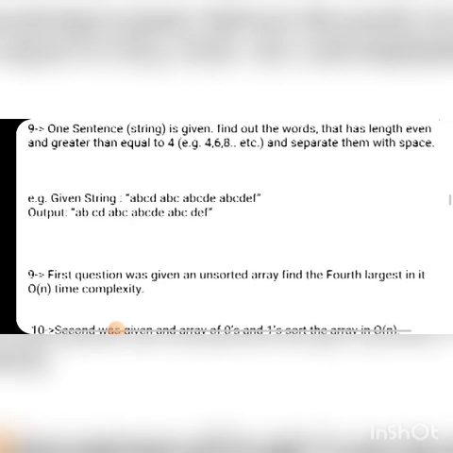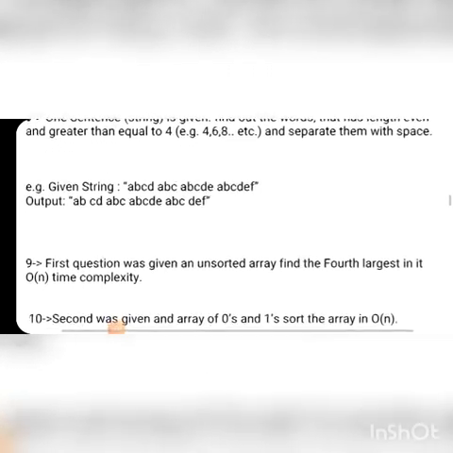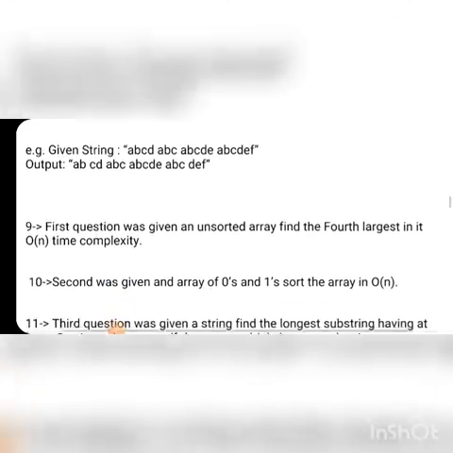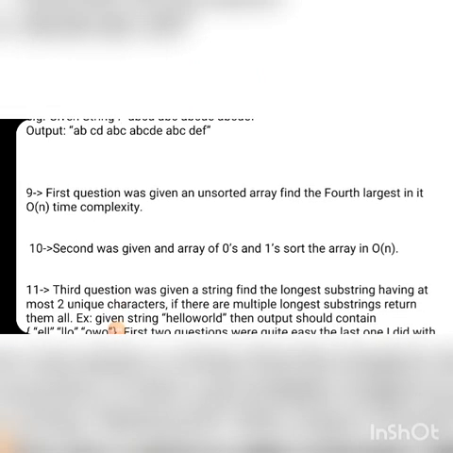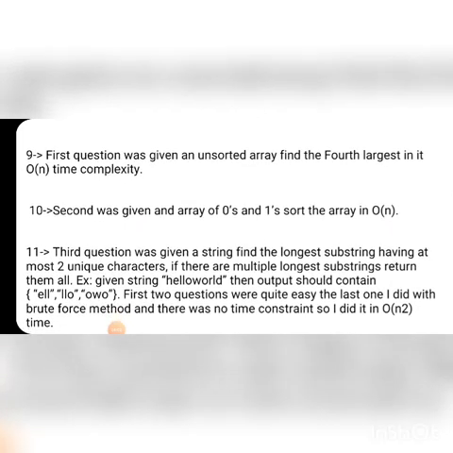This is the 10th question. I was numbering it wrong. The 10th question is: given an array of zeros and ones, sort the array in O(n). And the 11th question is: given a string, find the longest substring having at most two unique characters.